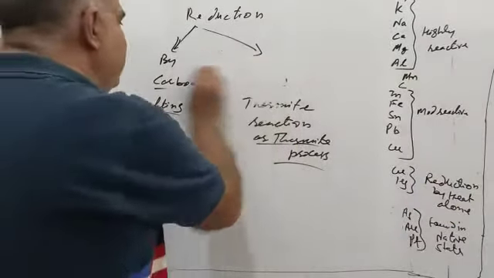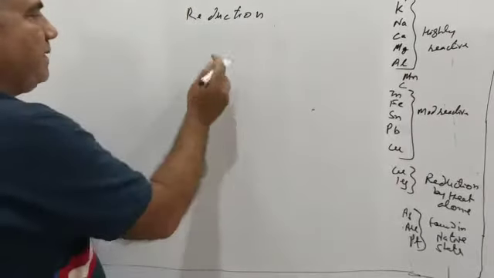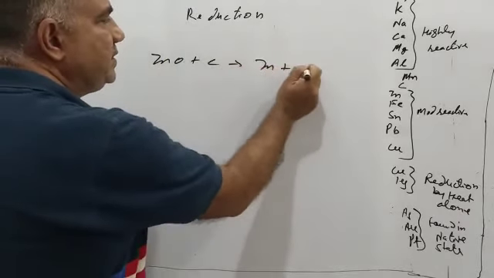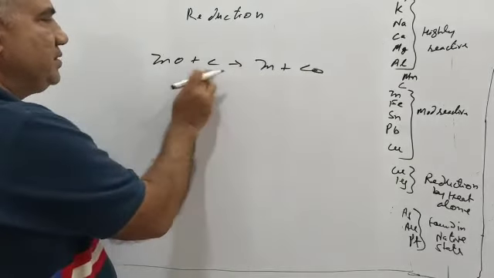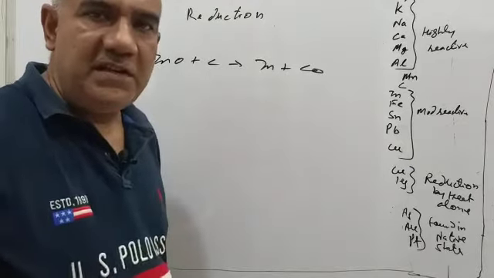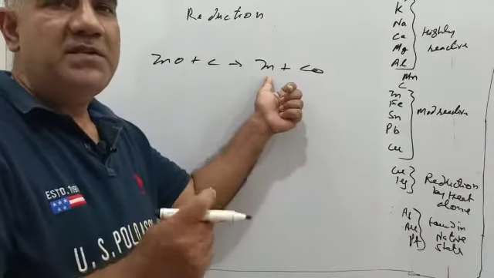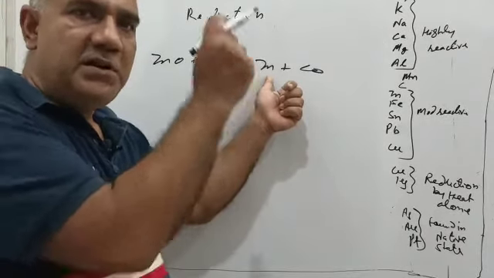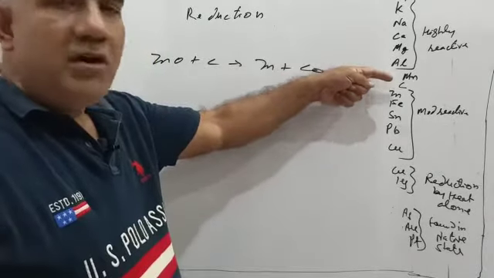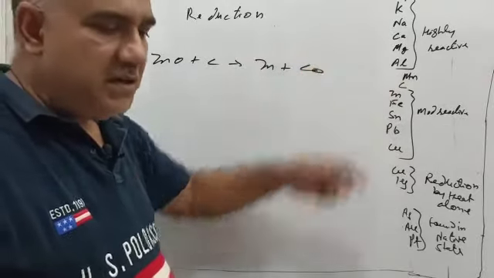So for you, first I will write reduction by carbon. Say ZnO plus C gives Zn plus CO, carbon monoxide: zinc oxide plus carbon. This is the process, but I have told you we cannot use carbon as a reducing agent everywhere. The reason is that it contaminates the metal. It is not pure zinc that we obtain; some quantity of carbon is definitely contaminated. Another thing is that carbon cannot reduce all the metal oxides, particularly the ones that are above it in the reactivity series.